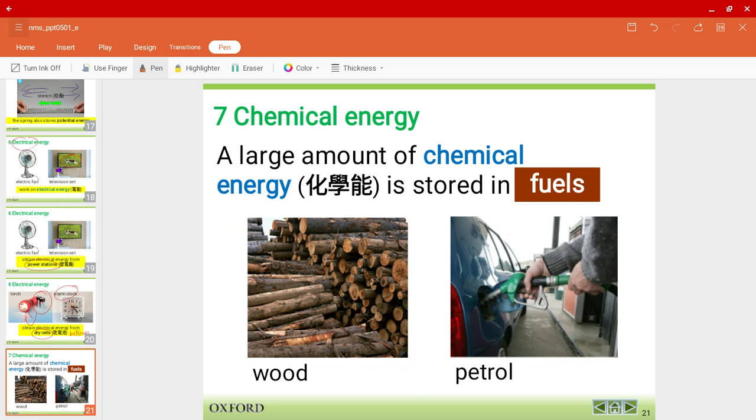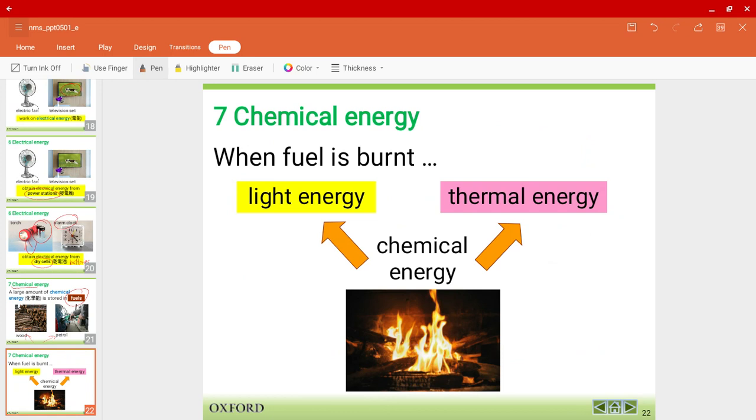The seventh type of energy I like to talk about is chemical energy. So a large amount of chemical energy is stored in fuels. So for example, wood can be a source of fuel. Petrol, of course, is a source of fuel. Back in ancient times, wood was a very vital element because, as you can see in the picture over here, people would use wood to set up fire.